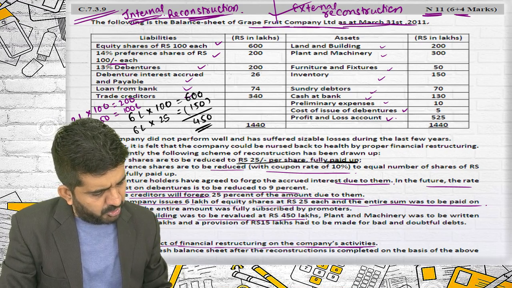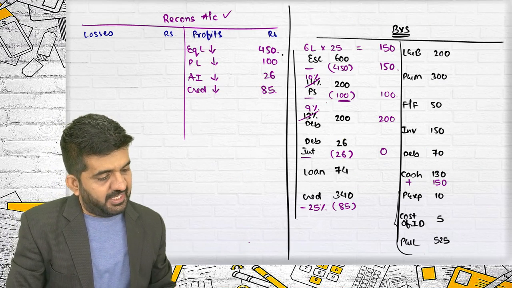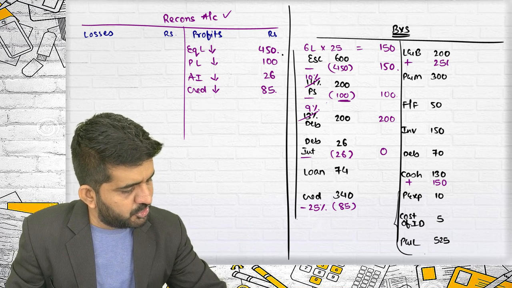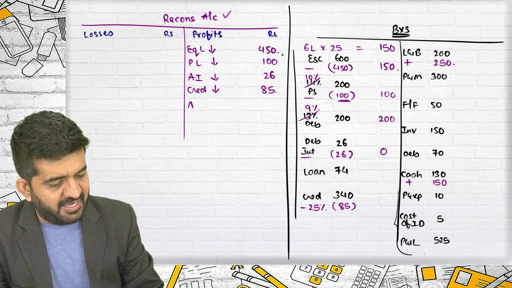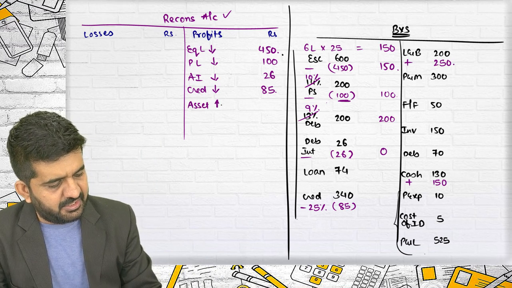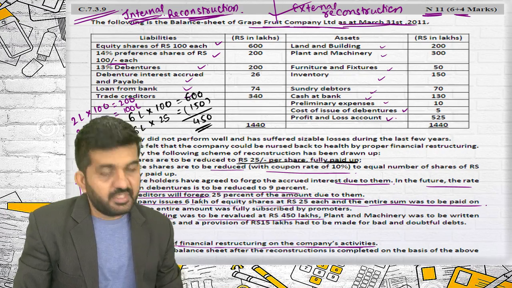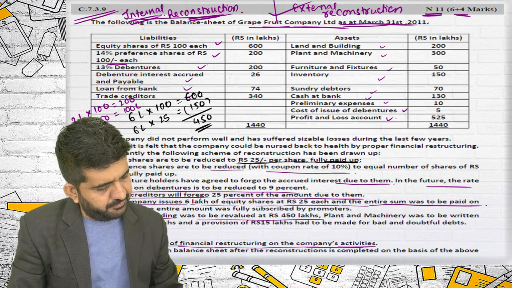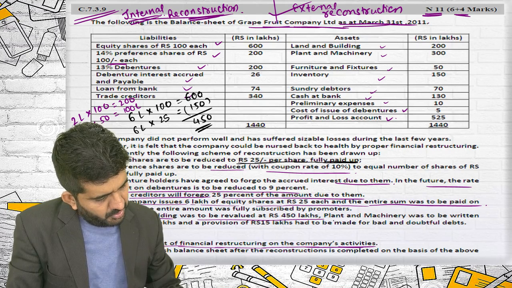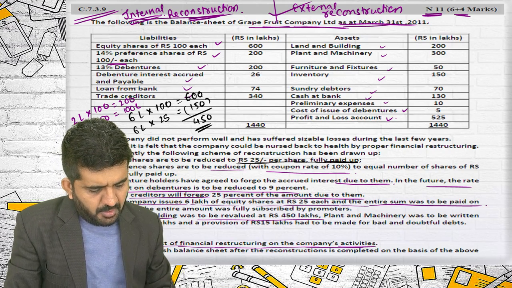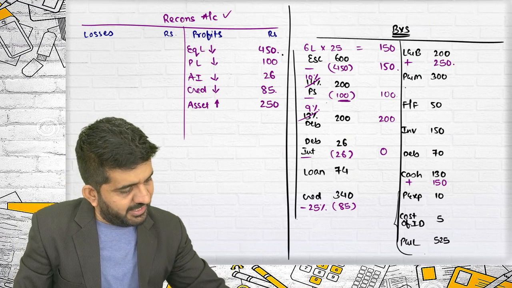Land and building was to be revalued at 450 lakhs. Land and building plus 250. It is again a benefit. Asset is increasing 250. Asset account debit to reconstruction. The plant and machinery was to be written down by rupees 120 lakhs.